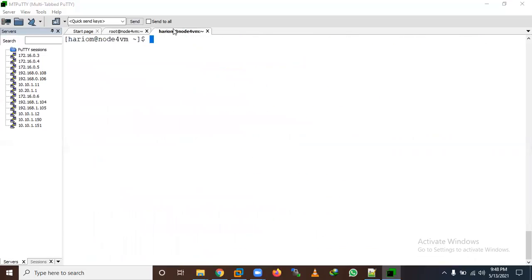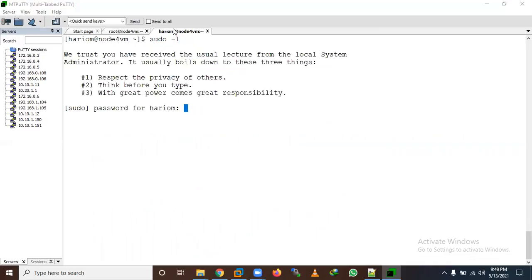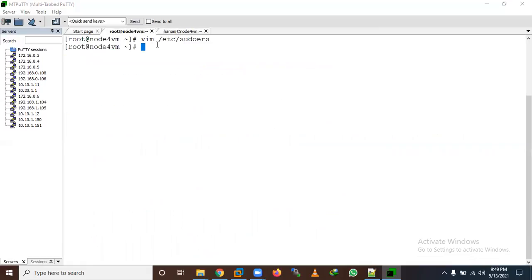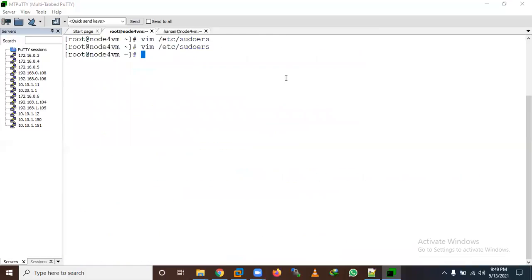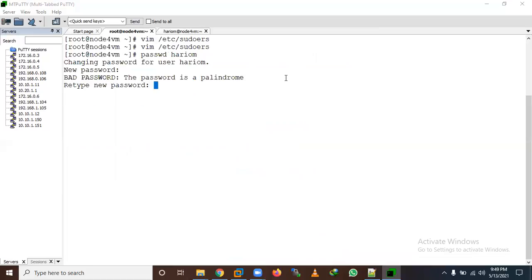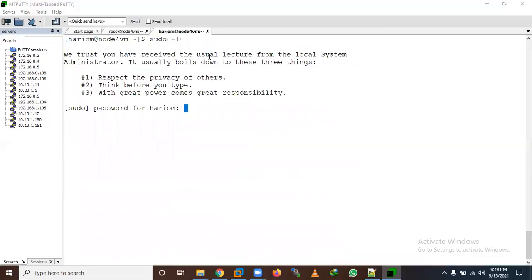Now I have switched user to Hariom. Now you can check sudo -l. Here it is asking for a password. I have not set NOPASSWD here, so that was the reason it's asking for a password. Let me reset the password first because I don't know the password. Let me set a new password here.